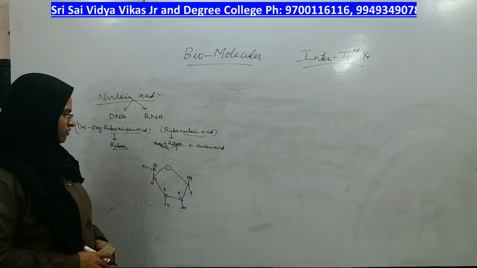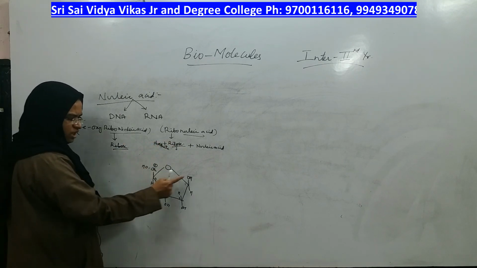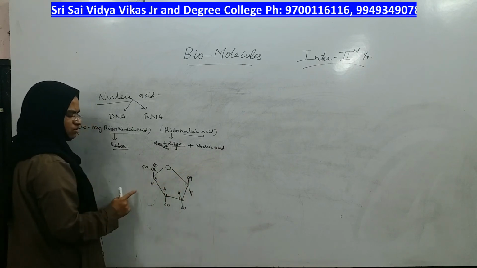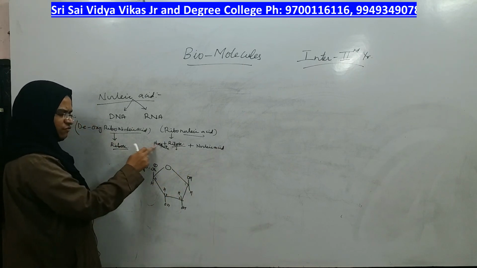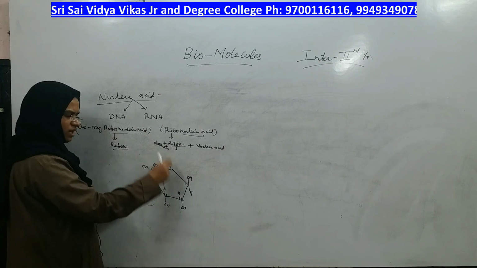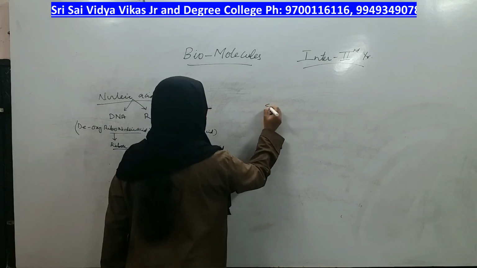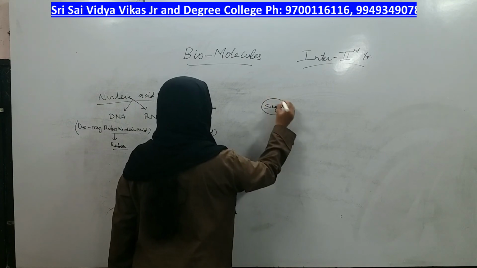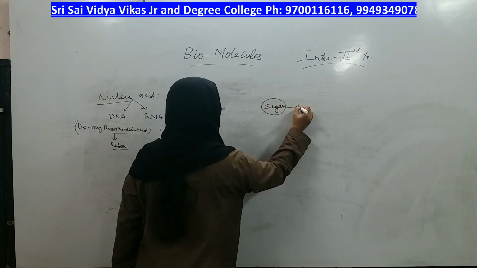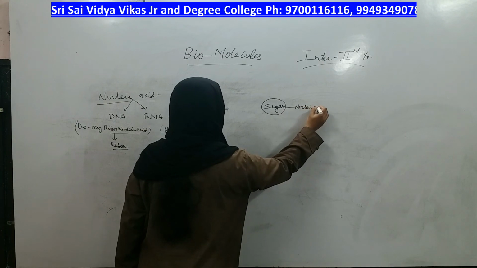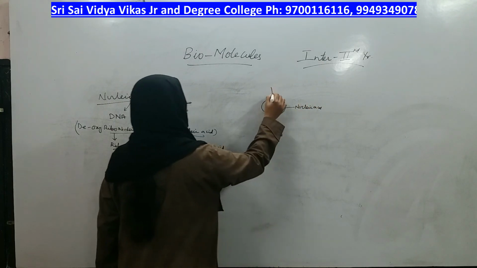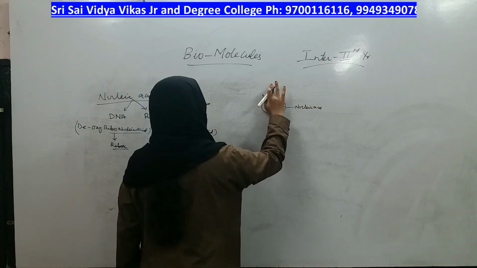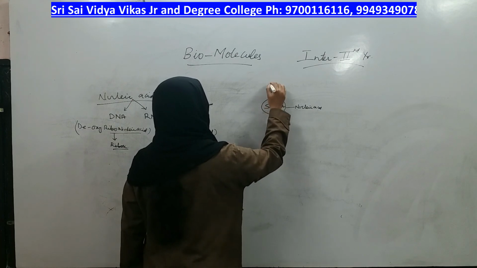This is the structure of ribose. On this side you will see nucleic acid, on this side you will see phosphate, and in between is ribose, which is a sugar.